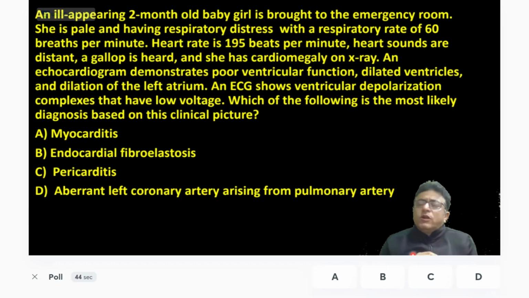45 seconds is your poll duration. Read, practice. You have to give the right answer, either direct or by exclusion. Read carefully.